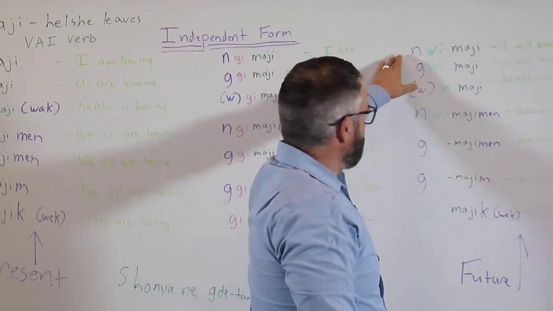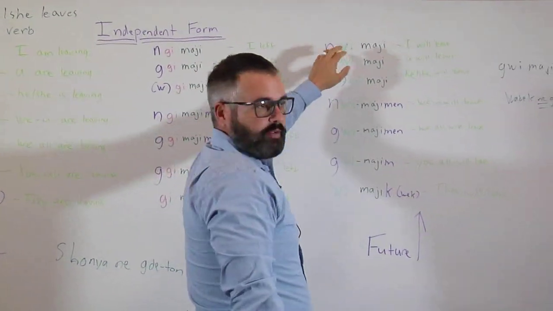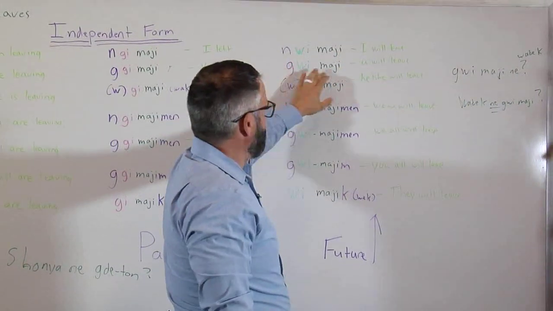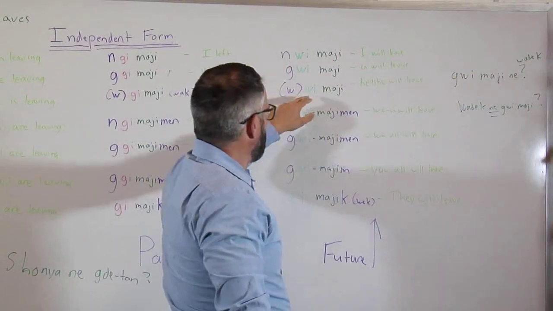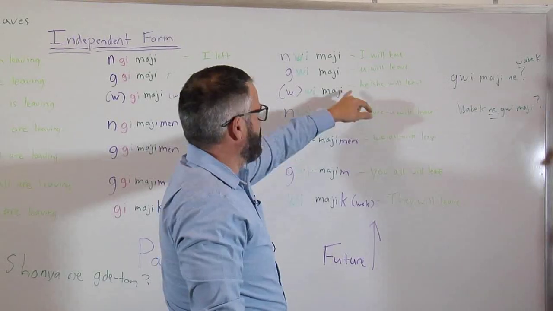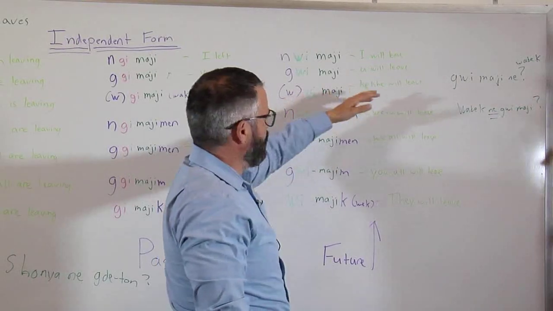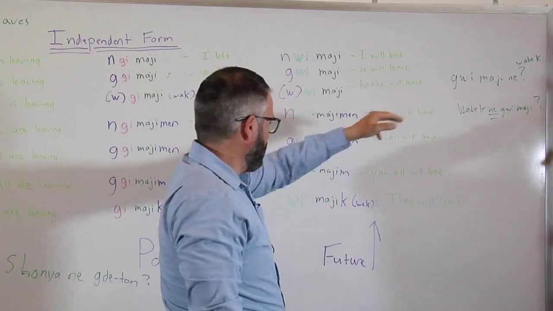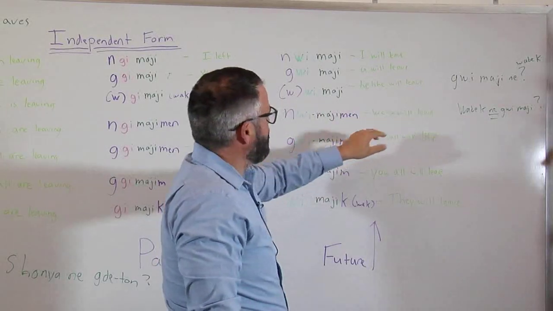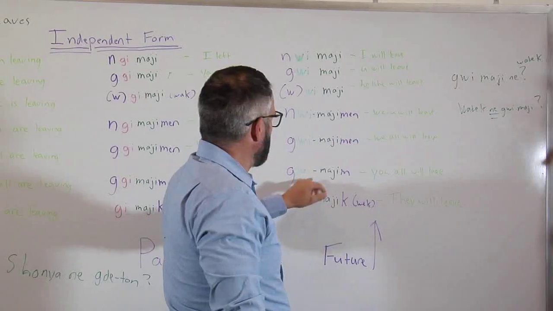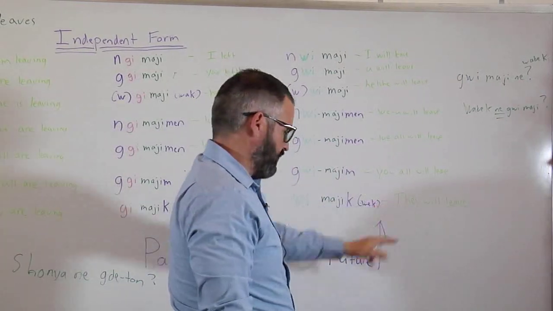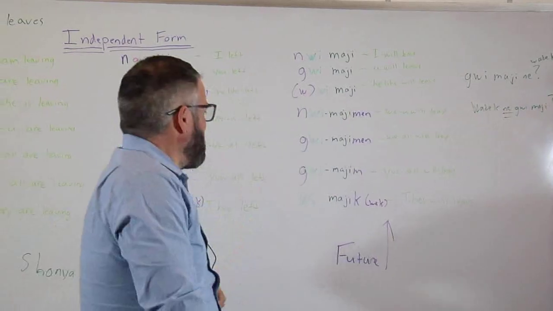Now over here we have the future. With the future we use we. So no we maji, I will leave. Gawi maji, you will leave. We maji, he or she will leave. We could also put the walk there. It could be we maji walk also. No we majimen, we but not you, will leave. Gawi majimen, we all will leave. Gawi majim, you all will leave. We majik, they will leave. And again, this is the future tense.